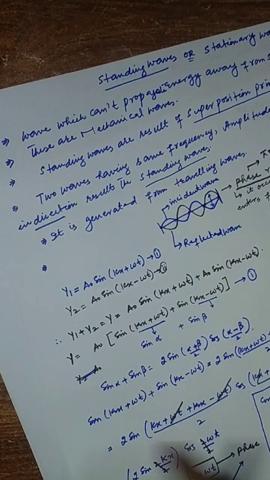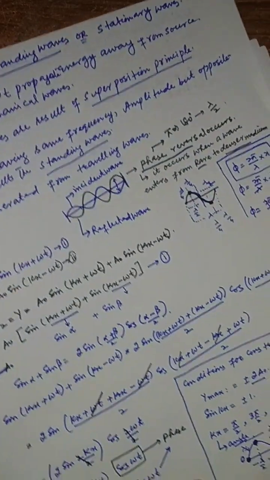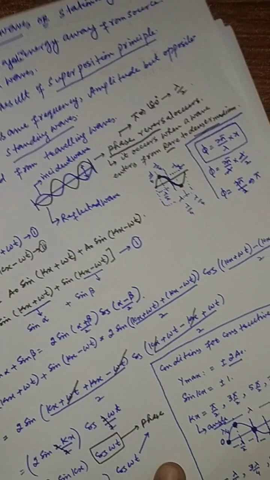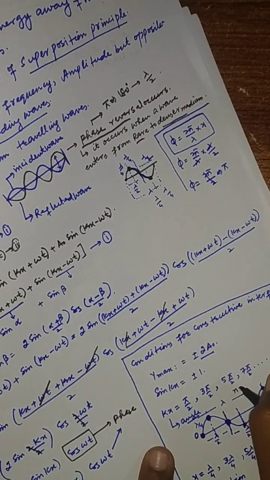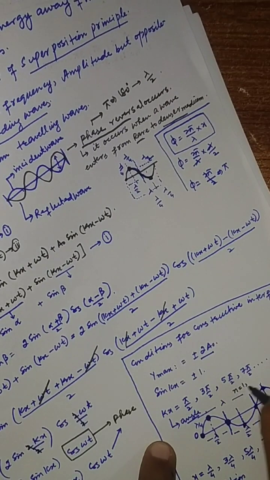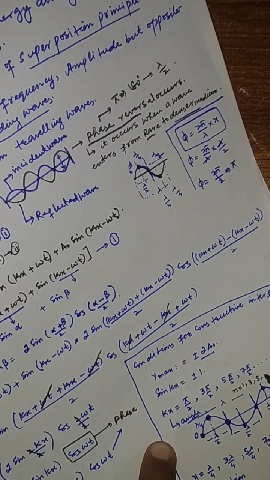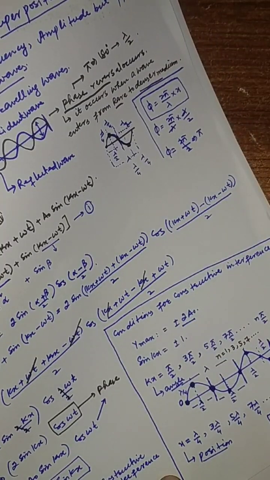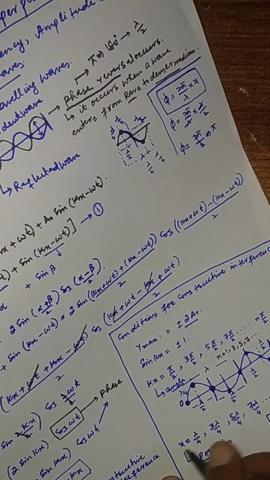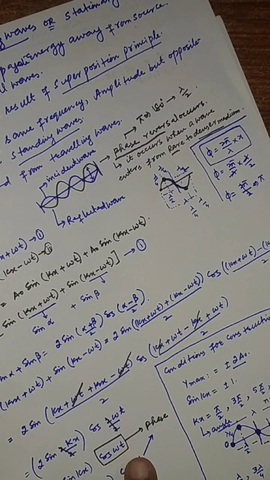For the antinodes, n is only an odd number: n equals 1, 3, 5, 7 and so on. Similarly, at the positions of nodes, n is odd and also even.